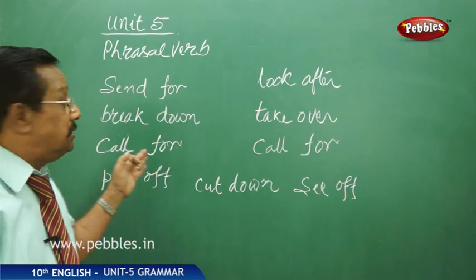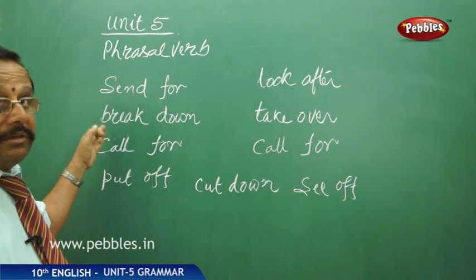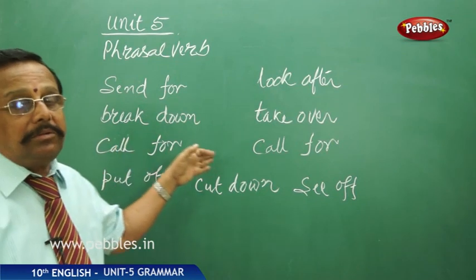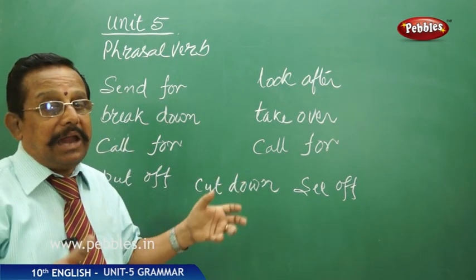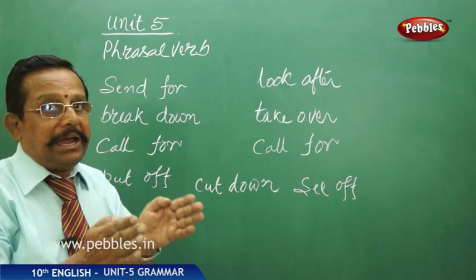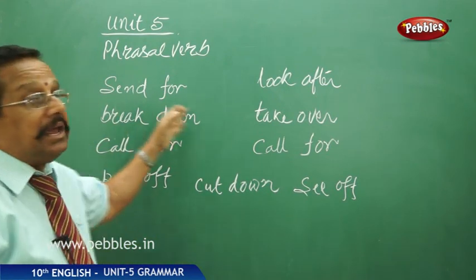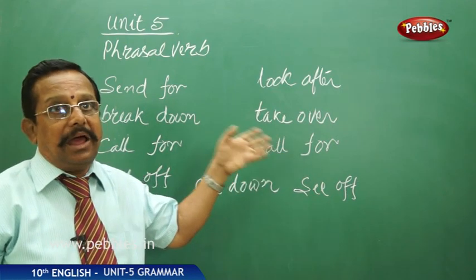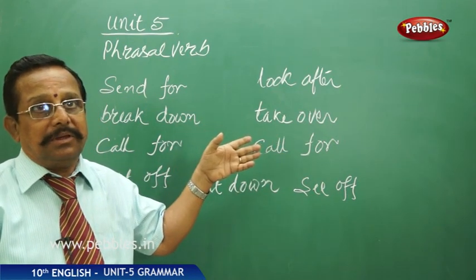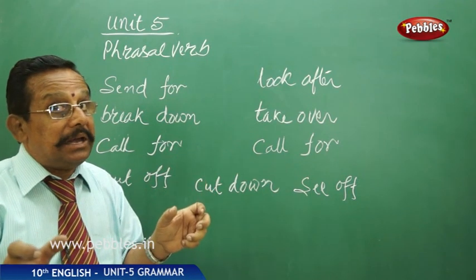When I say the car broke down, here we are not separating them. We have put break and down at the same place. Right? I sent for him. When I said I sent for him, then it is not separated.